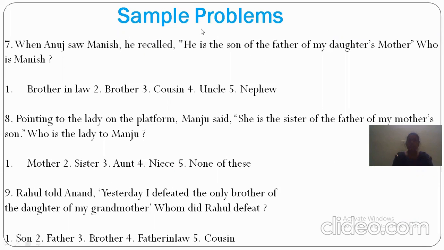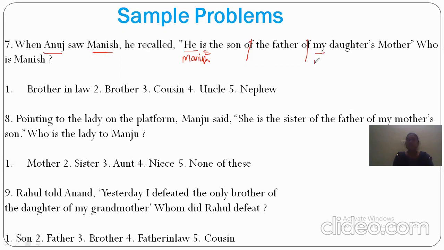So another kind of problem we'll see here. When Anuj saw Manish, he called. So Anuj is the speaker and he is speaking about Manish. Manish is the son of the father of my daughter's mother.